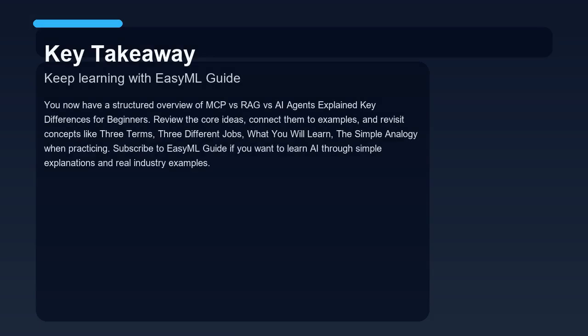To wrap up, here is the key takeaway. You now have a structured overview of MCP versus RAG versus AI agents, with key differences explained for beginners. Review the core ideas, connect them to examples, and revisit concepts like three terms, three different jobs, what you will learn, and the simple analogy when practicing.